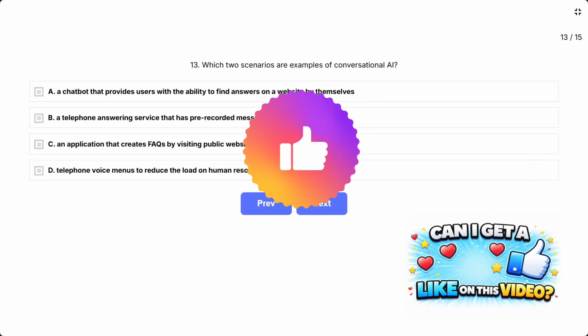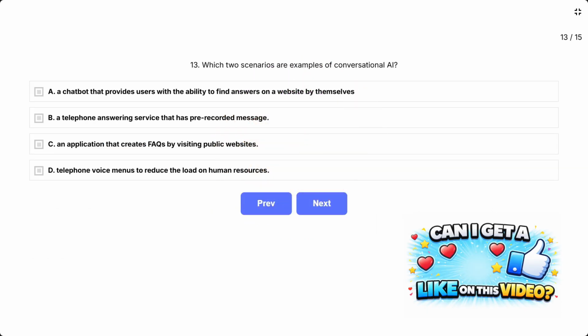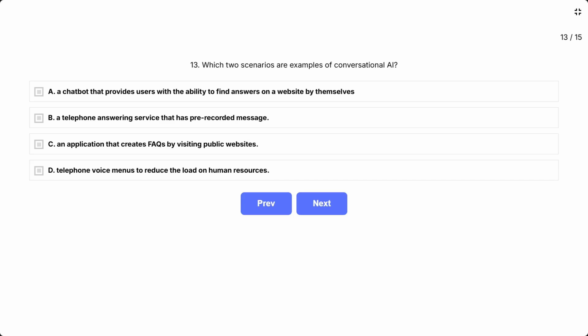Question 13. Which two scenarios are examples of conversational AI? A. A chatbot that provides users with the ability to find answers on a website by themselves. B. A telephone answering service that has a pre-recorded message. C. An application that creates FAQs by visiting public websites. D. Telephone voice menus to reduce the load on human resources.